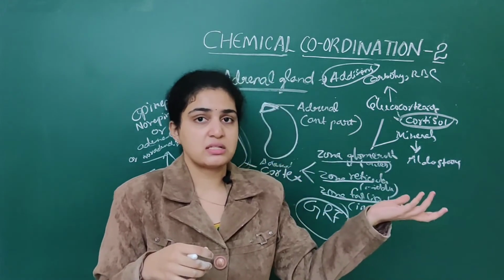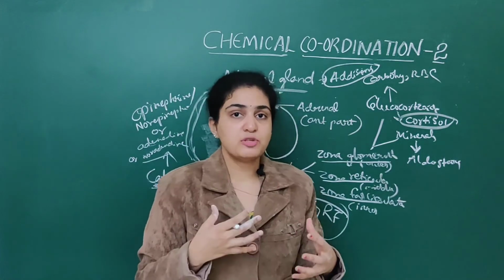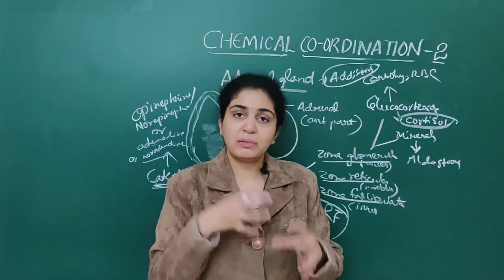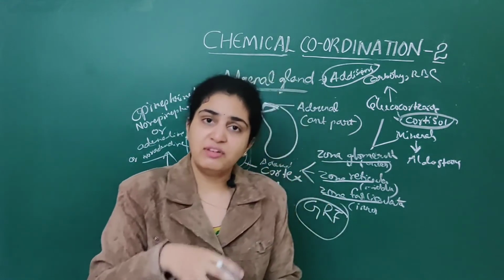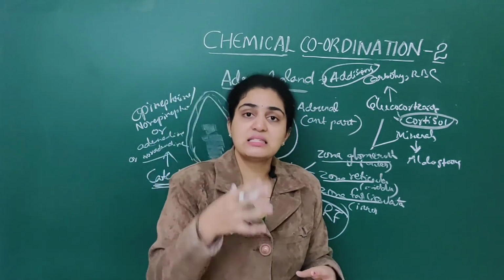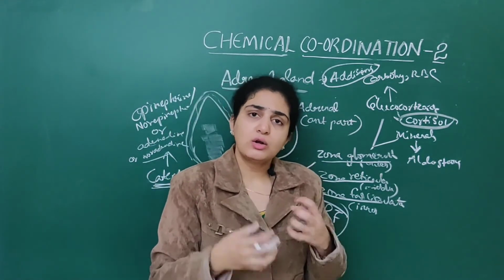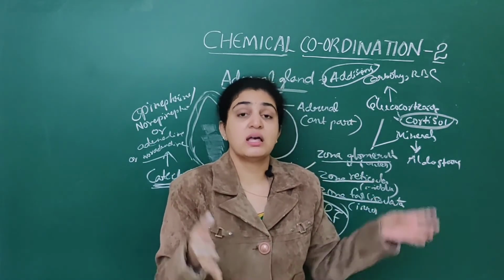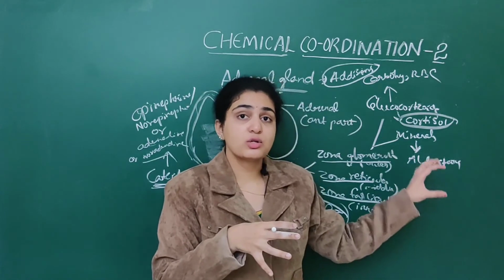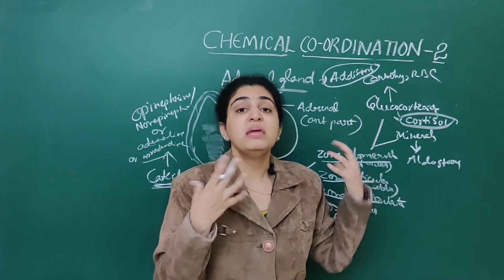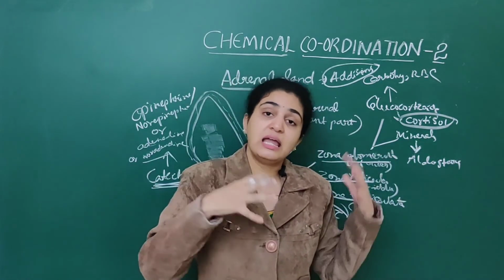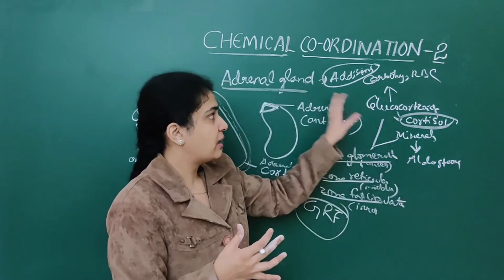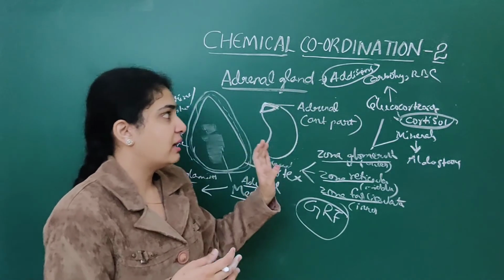Just now we have discussed that. It helps in reabsorption of water. Aldosterone also helps in reabsorption of water. It acts on the DCT, that is the distal convoluted tubule, and prevents diuresis. But aldosterone is secreted by mineralocorticoids, whereas ADH is secreted by the pituitary gland. This is secreted mainly by the adrenal gland.